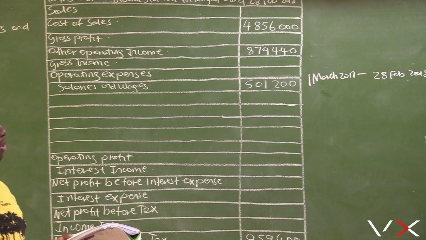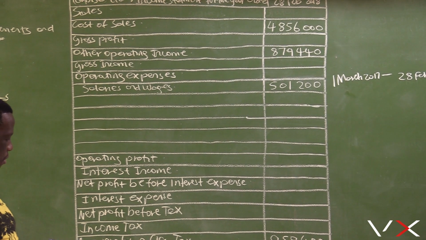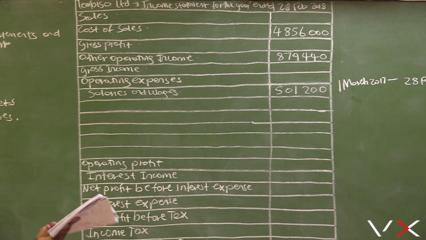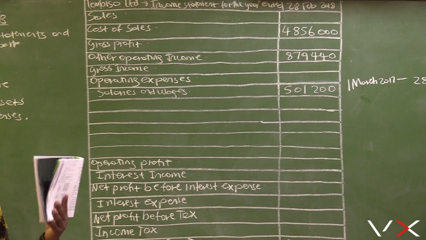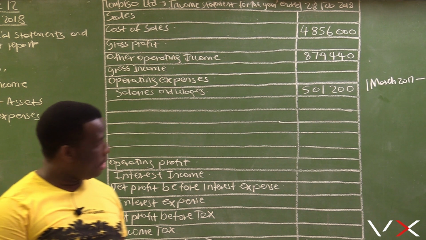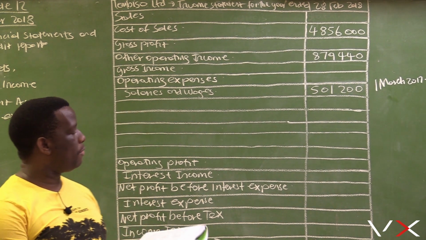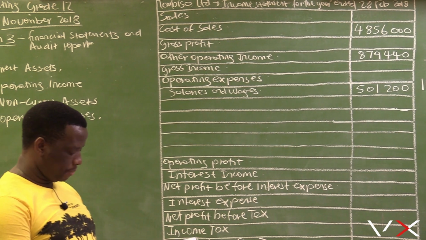Anything outside this period must be taken out of this income statement, because it will lead to us producing an incorrect net profit after tax. The main aim of drawing up the income statement is to determine whether the business has made profit or loss for the past 12 months.